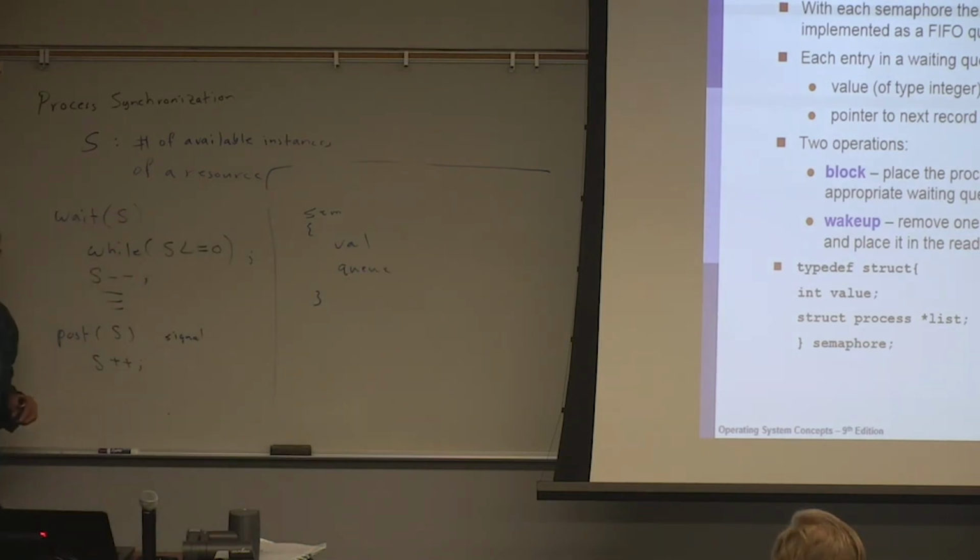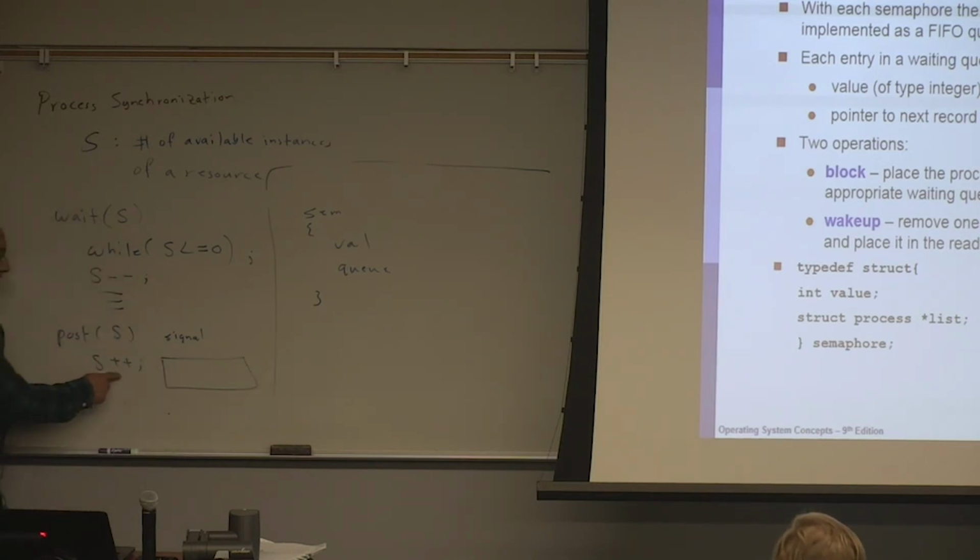And when a process does a post, it increments the number of available instances. The system is going to check the queue.